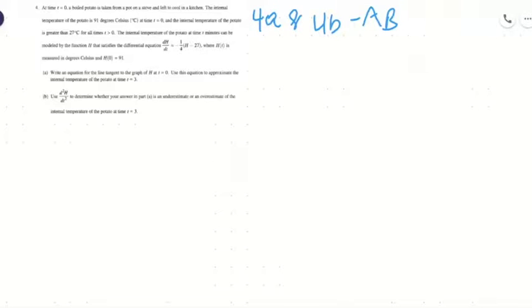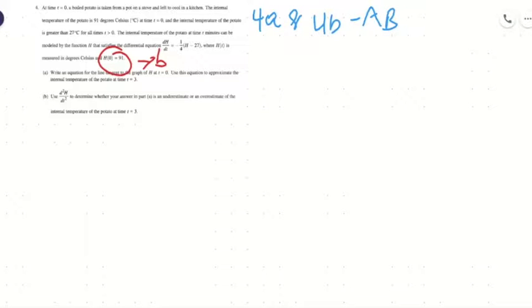So let's look at question 4 here. First, we're going to look at A. It tells us that we need to write an equation for the line tangent to the graph of h at t equals 0. Use this equation to approximate the internal temperature of the potato at time t equals 3. The first thing we need to do is write an equation in the form y equals mx plus b, with an m and a b. And we know that h of 0 is equal to 91. So we already have our b.